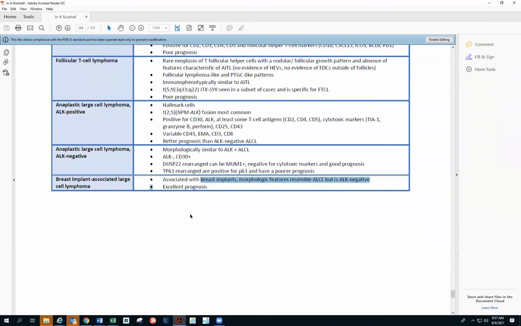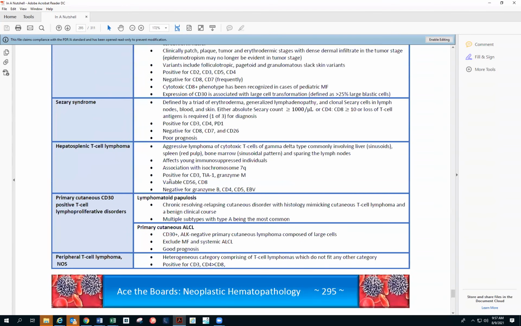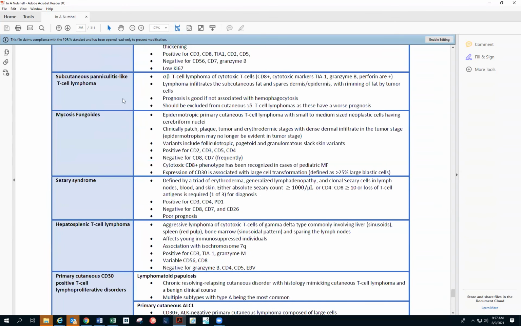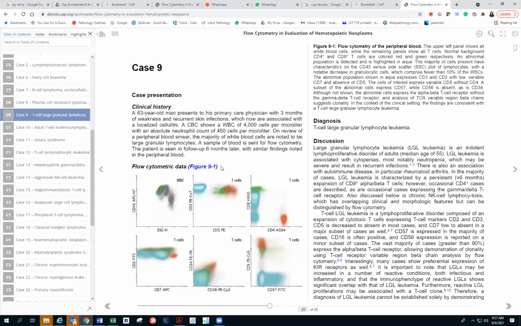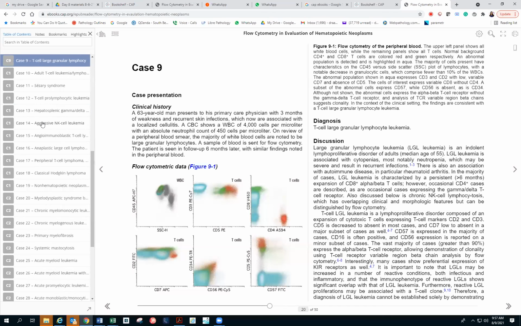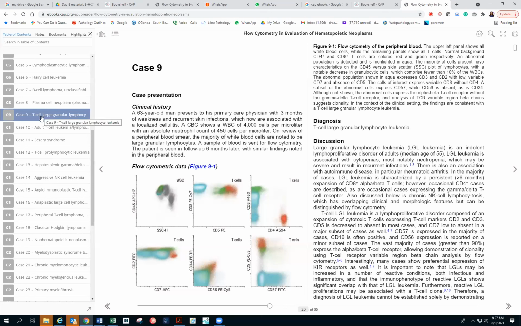So that's about quick revision of T cell lymphomas, and we are quickly going to go into the Brentwood chapter. So we are going to do the T cell lymphomas from here, case 9, 10, 11, 12, 13, 14, 15, 16, 17. So those are the cases we'll try to finish, if at all possible today. If not, then we'll see.